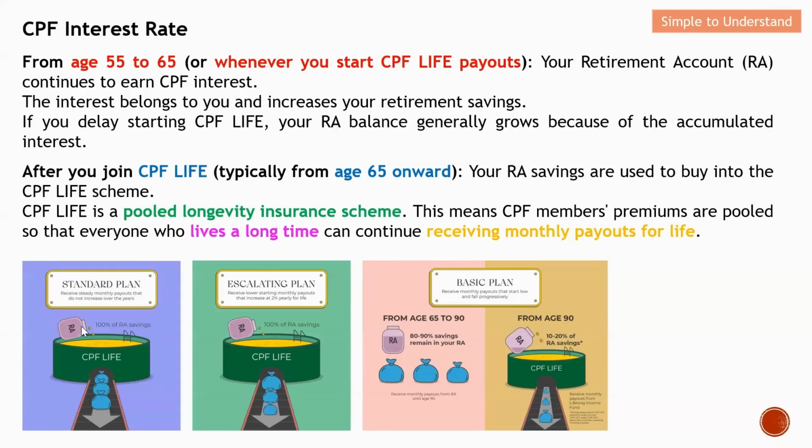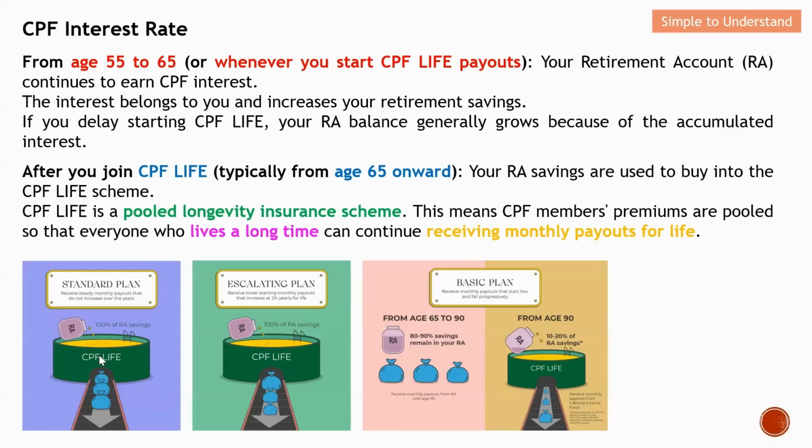Let me use this diagram to illustrate. Basically, this is my RA account. Once I decide to start CPF Life, either at age 65 or I delay to age 70, I will pour my RA into CPF Life. As long as I'm alive, every month, I will be able to collect a money payout from CPF Life.